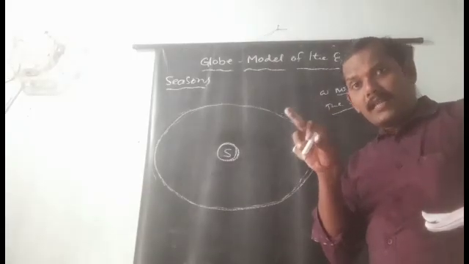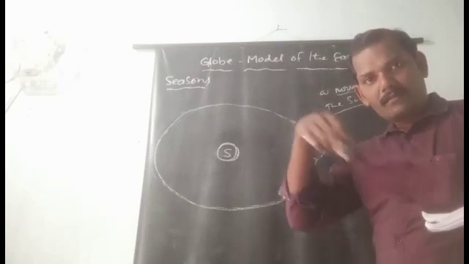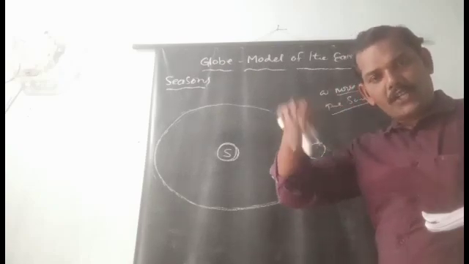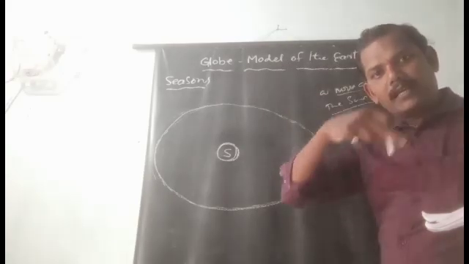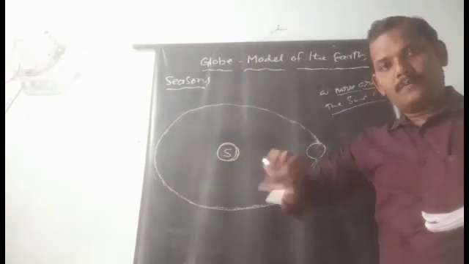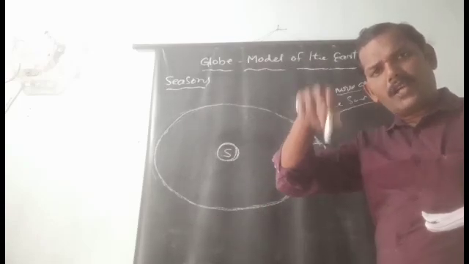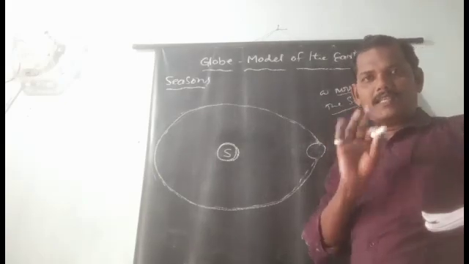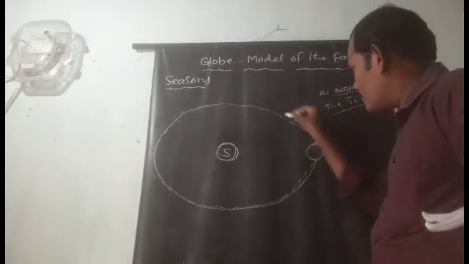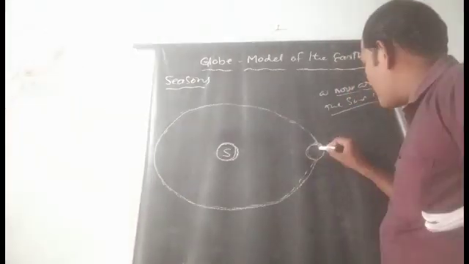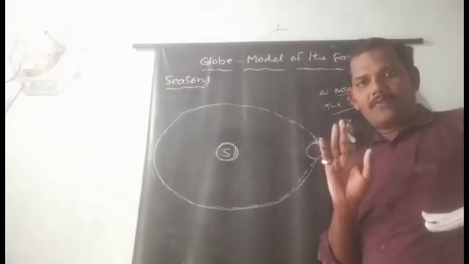That means while the revolution is happening, the rotation also continues. Along with the rotation, the earth goes around the sun also. Rotation and revolution continue at the same time. But the period of rotation is 24 hours, and the period of revolution is 365 days.